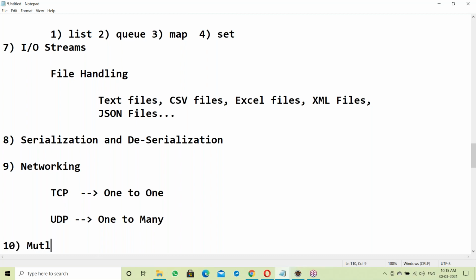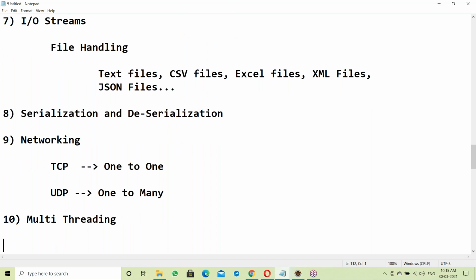Next one is multi-threading. Multi-threading is also part of SE standardization here. Suppose the application is a multi-threaded application, that gives more performance. The application is divided into multiple parts and run parallelly. Simply, your program is divided into multiple parts, and all parts run parallelly. That's multi-threading, and it gives more performance. In the actual topic we'll discuss it. Okay, multi-threading.